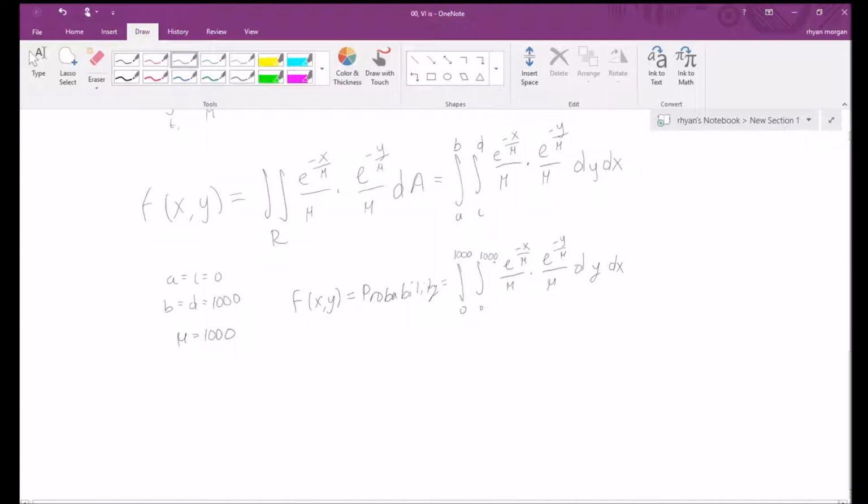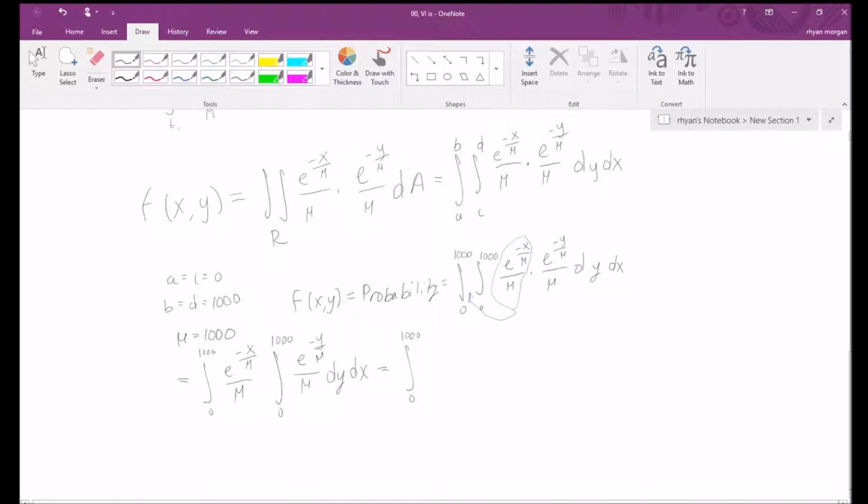Now since this right here will just be a constant when we take the integral of y, we can bring that out to the front there. So then this is equal to the integral from 0 to 1,000 of e to the negative x over mu divided by mu times the integral from 0 to 1,000 e to the negative y over mu divided by mu dy dx. And since when we take the integral with respect to dy, this will give us a constant, we can move the dx over to this side of the integral.